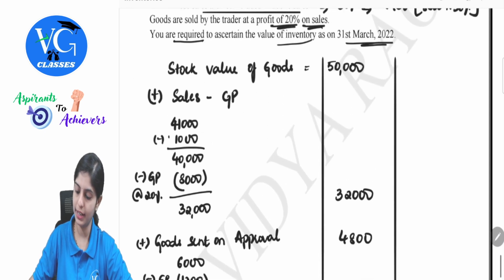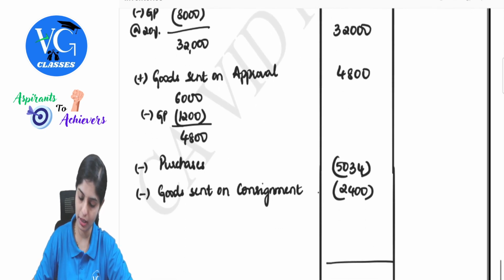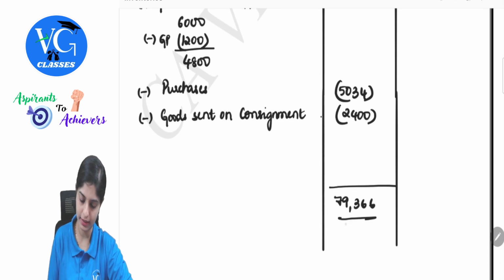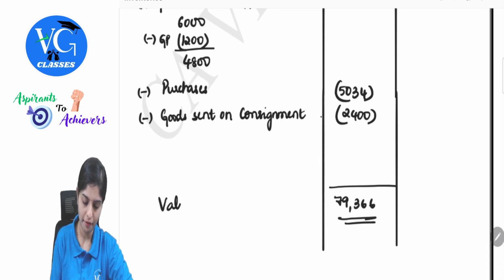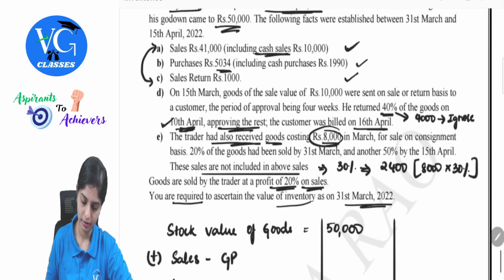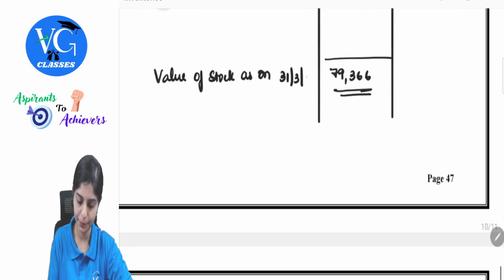So if we calculate 50,000 plus 32,000 plus 4,800 minus 5034 minus 2,400, 79,366. This will be your value of stock as on 31st of March 2022.